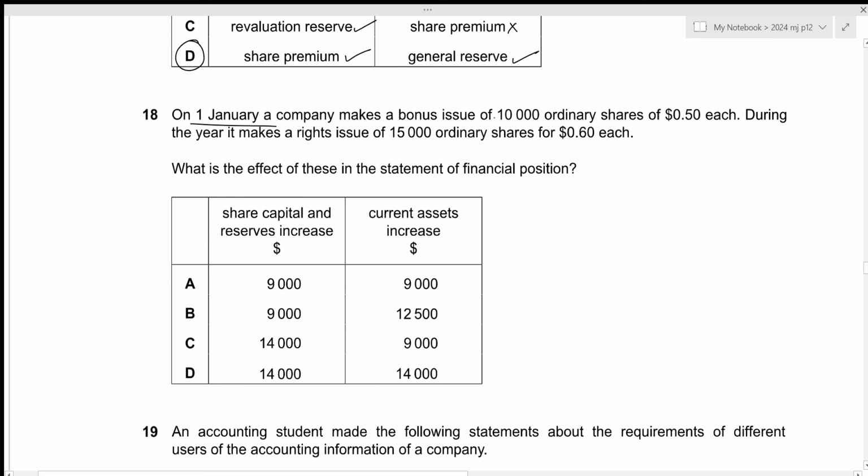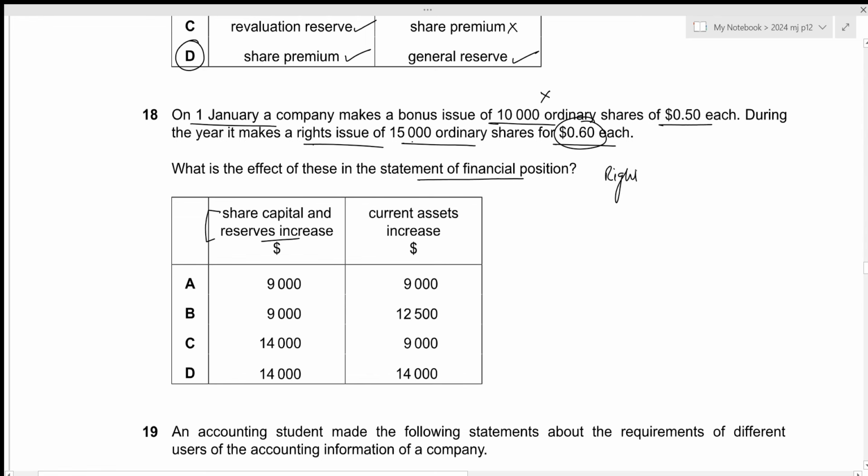On 1st January, a company makes a bonus issue of 10,000 ordinary shares of 0.50 each. During the year, it makes a rights issue of 15,000 ordinary shares for 0.6 each. So the shares are being issued at a premium right here. What is the effect of these in the statement of financial position? So share capital and reserves increase. Remember that bonus shares have no impact on the total share capital and reserves because we do not issue shares using outside resources. We just use our existing reserves in order to fund the ordinary shares. So we need not calculate the effect of the bonus issue. Let's just focus on the rights issue.